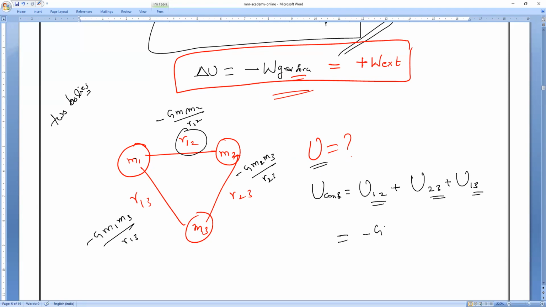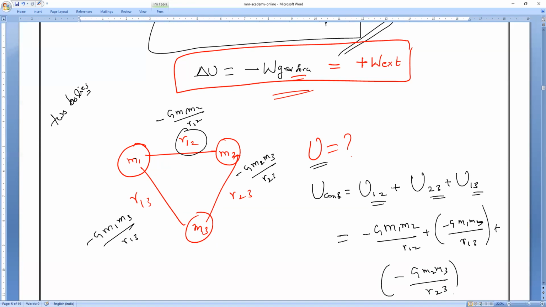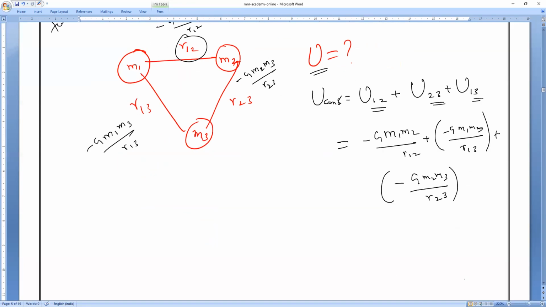So I'm directly writing minus G into M1 M2 divided by R12, plus minus G into M1 M3 divided by R13, plus minus G into M2 M3 divided by R23. Are you clear, everybody? Plus into minus, if you remove it, are you clear? So minus G is common. If I take minus G as common, then what remains? M1 M2 divided by R12. Understand?